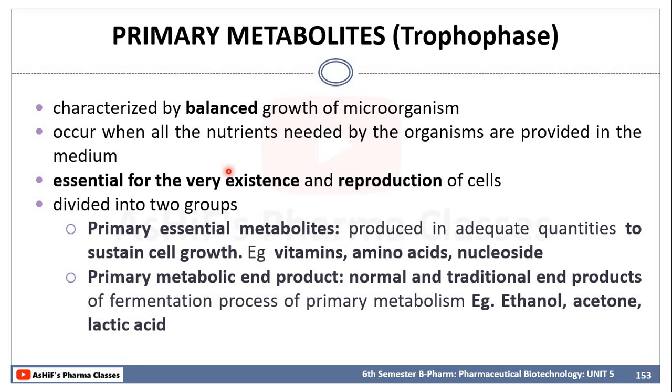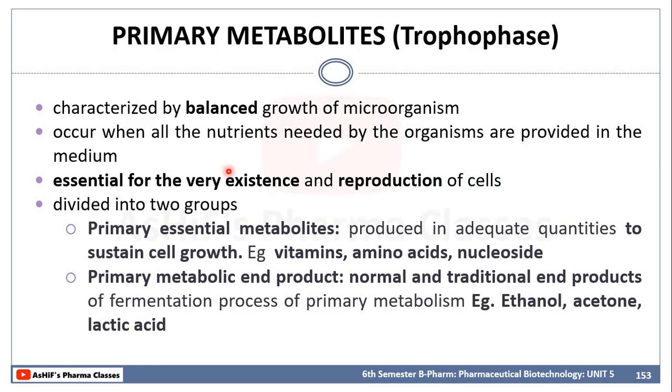The required nutrition is there for growth, and no metabolic waste product has accumulated in the fermenter. These metabolites are produced when all the nutrients needed by the microorganism are provided.